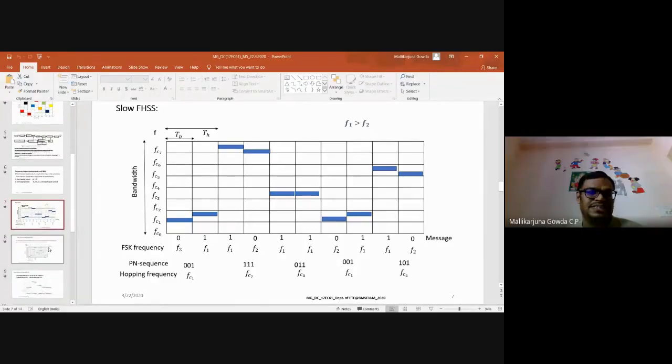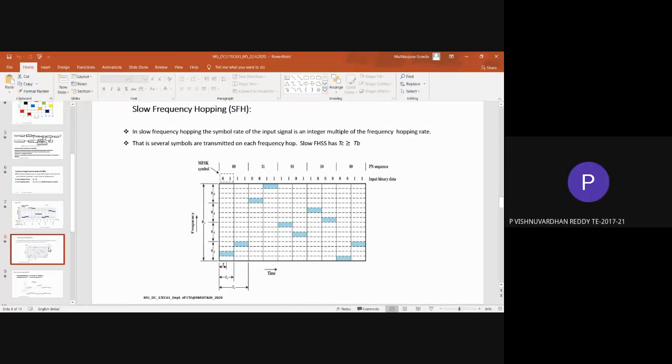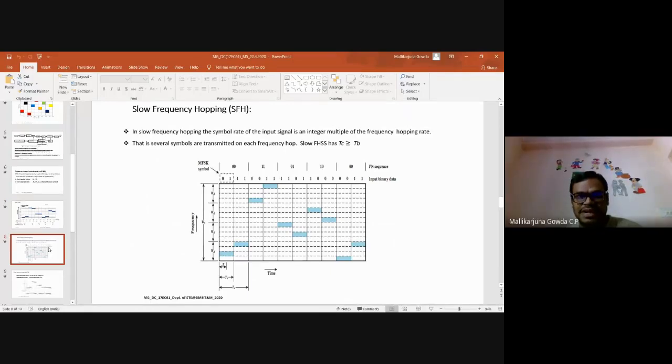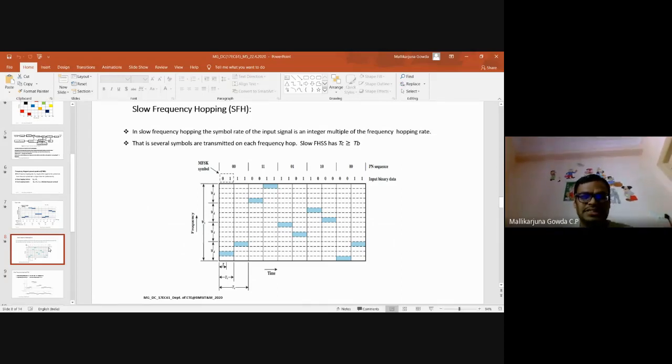Next example is what I have taken here. Is it clear or a little blurry? Just analyze this, I will give it to you. Try to analyze the previous case. If you have understood this, you will be able to understand how the hopping is taking place here.